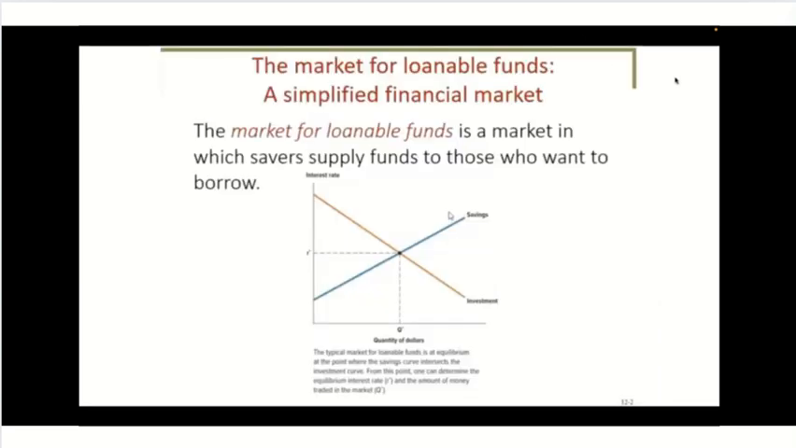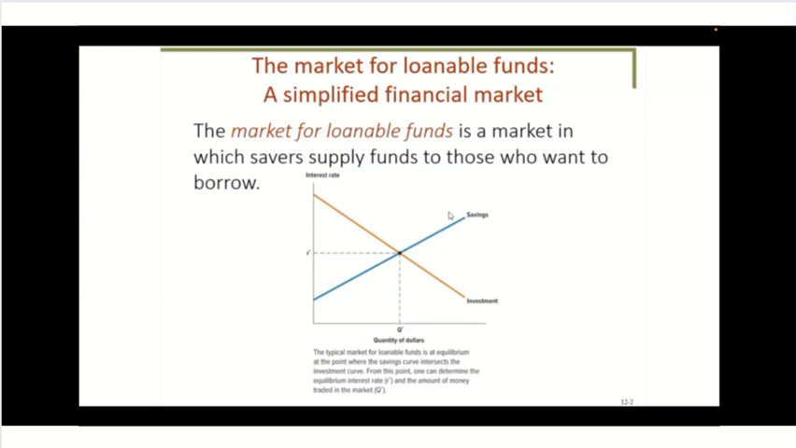The market for loanable funds is a simplified analysis of the relationship between savers and borrowers. The graph that's shown on the slide shows the interest rate on the y-axis, and that is represented by an R. And then on the x-axis, we have quantity of dollars. But in class, you may see it as quantity of loanable funds.